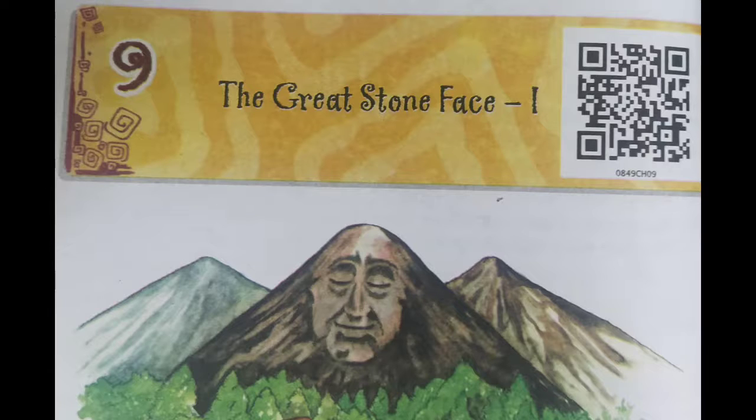Once a rumor spread that a great man bearing resemblance to the stone face had appeared at last. Many years ago, a young man had left the valley and had settled at the distant seaport.